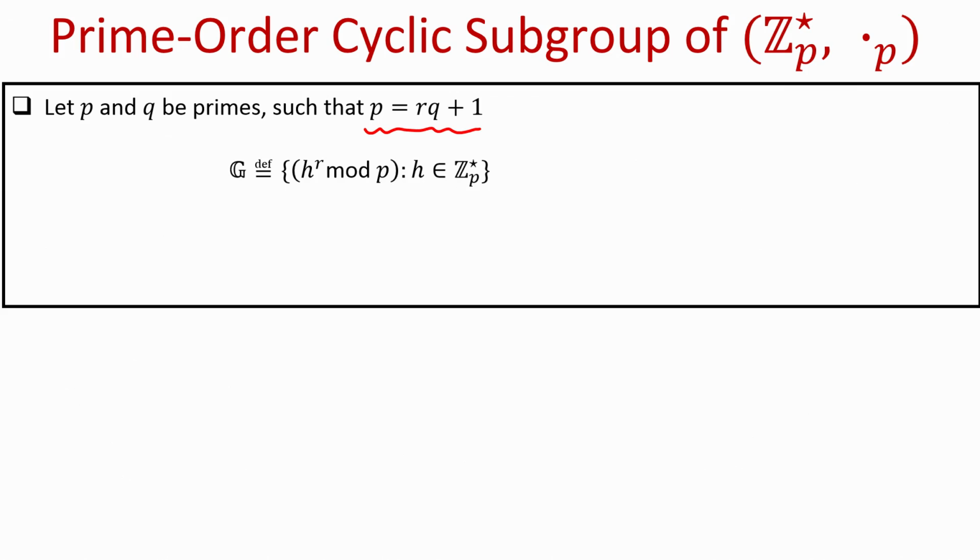And then let me define a set G to be the set of all elements of the form H to the power R modulo P, where H belongs to the set Z_P star.